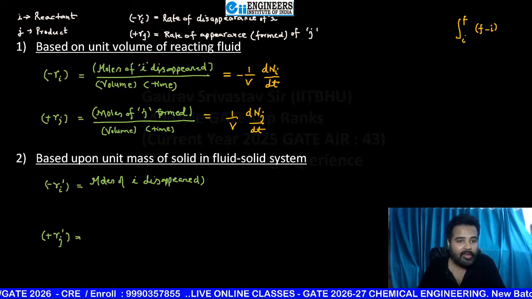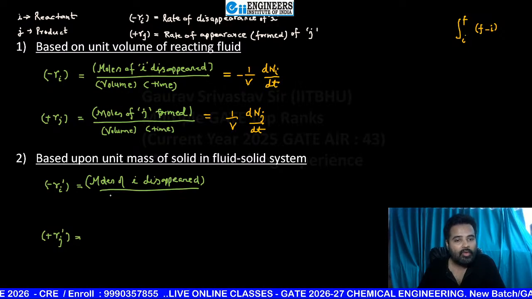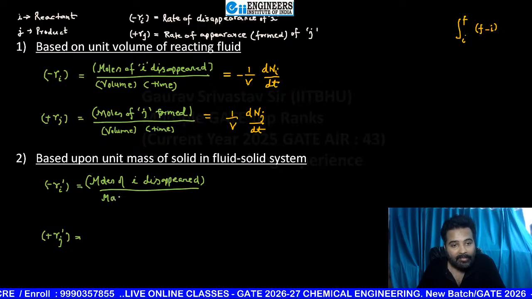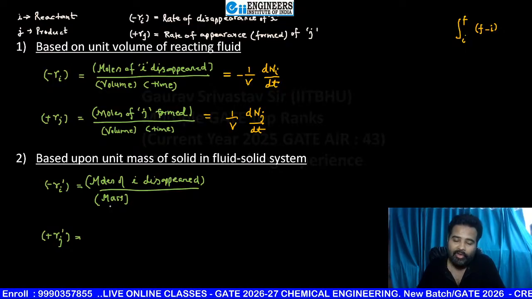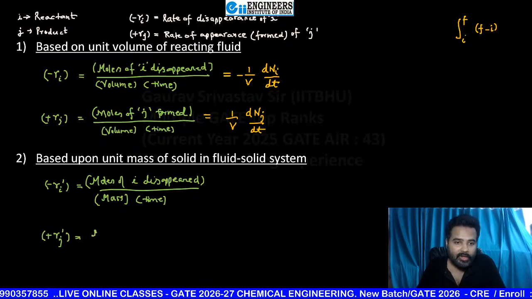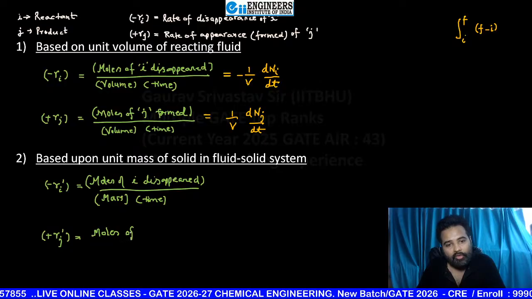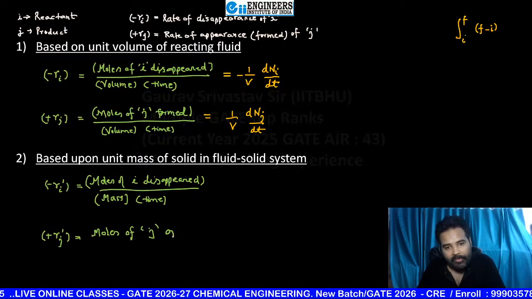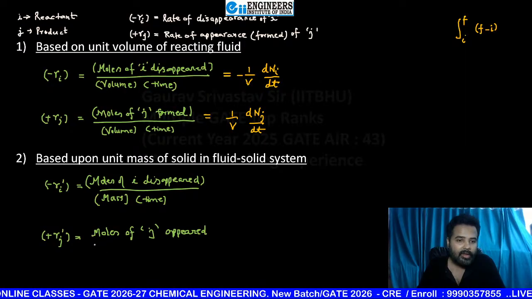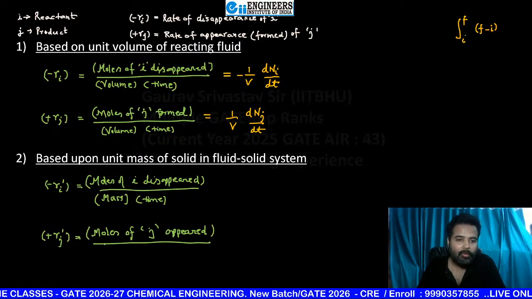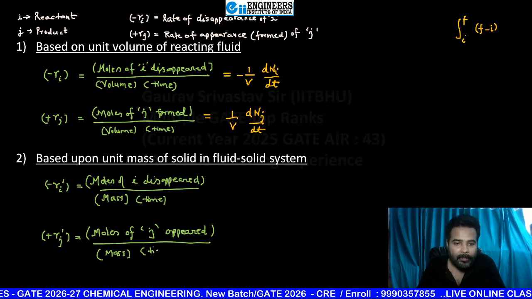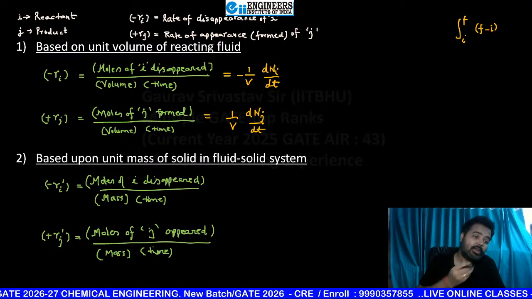Disappeared. Okay. And whole upon based upon unit mass of solid. So here you have to write mass. Whose mass? Mass of solid. Completely you can write into notebook: mass of solid. So mass into time. Or here you can write moles of J appeared, whole upon mass of solid into time. I hope beta everyone is able to understand.